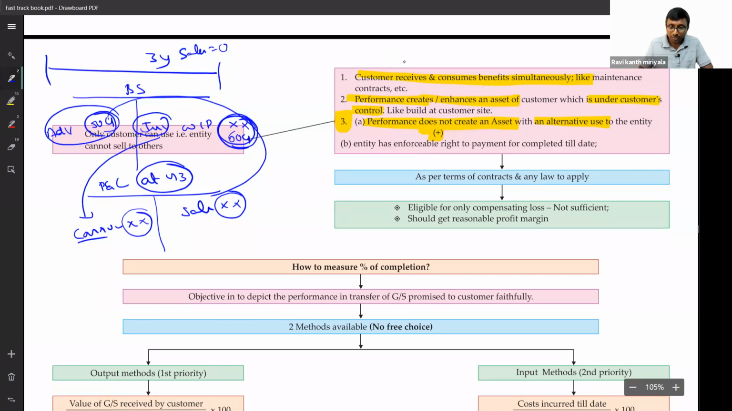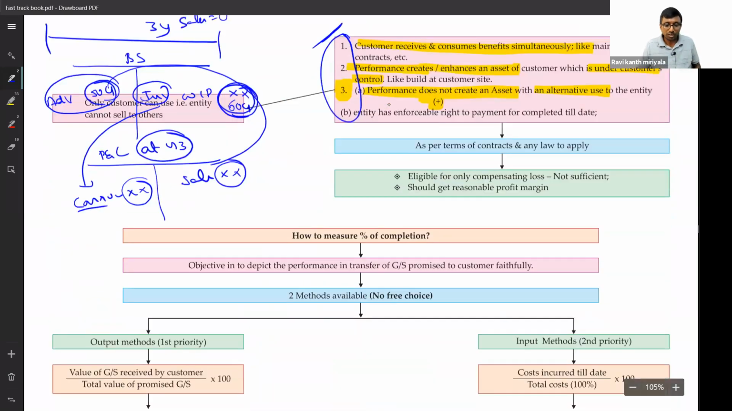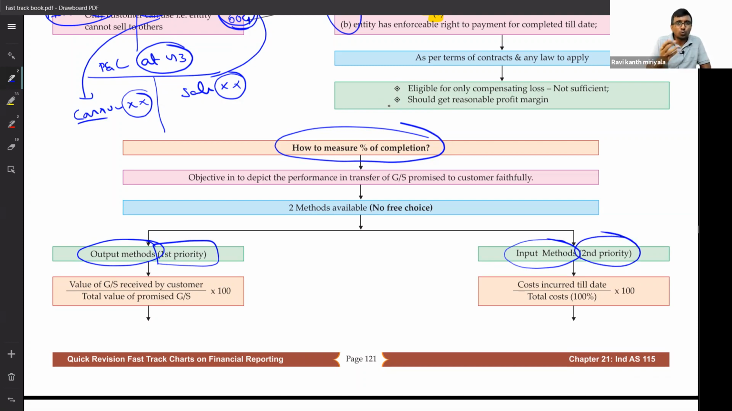Got it? So that's why I told you the conditions are very, very crucial. If you do not satisfy any one of them, only one you should satisfy is sufficient. If you do not satisfy any one of them, you can recognize only at point in time, but not on percentage completion basis. Okay? Sir, how do you calculate percentage? Based on this also one time a question was asked. See, there are two methods. One is output method, and the next one is input method. First priority generally will be given to output. If you feel that it is not making sense, then only we are supposed to go with the second priority.